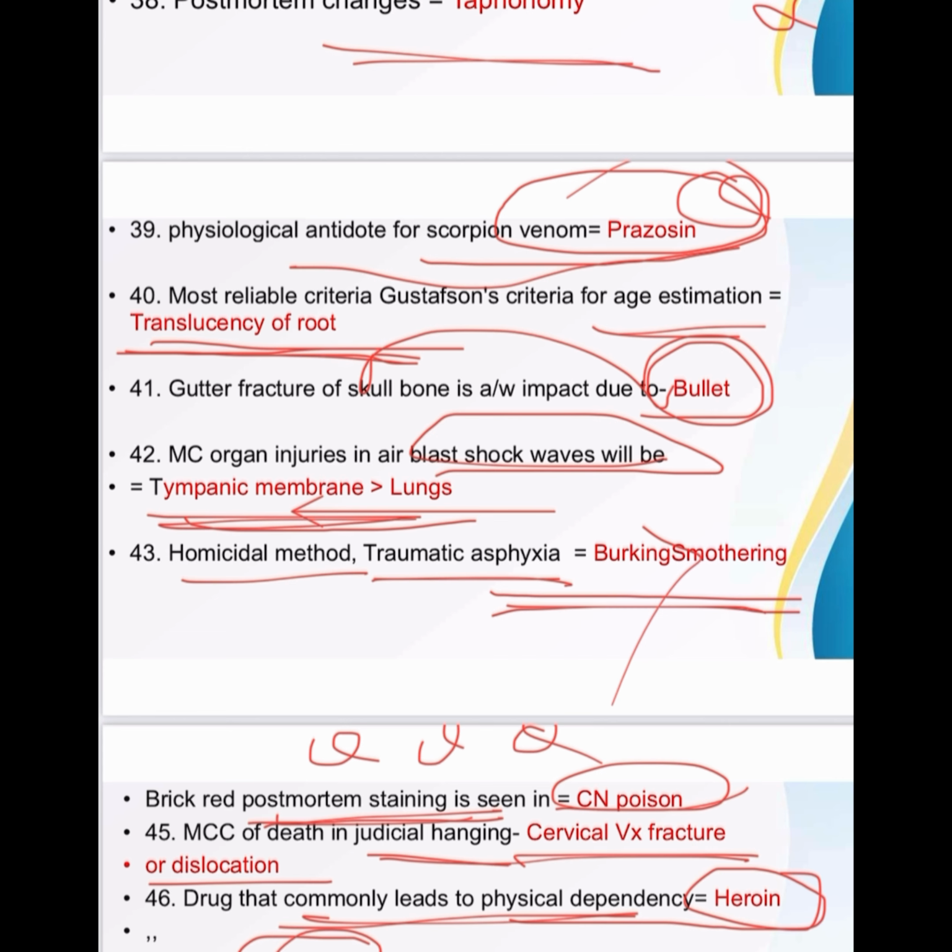Then butterfly bruise is seen in battered baby syndrome. Bitter almond in cyanide. Acute liver failure, Amanita phalloides. Bullet retained inside, lead poisoning. Drug that commonly leads to physical dependency, heroin. Okay, so we have covered 50 MCQs in less than 10 to 20 minutes.